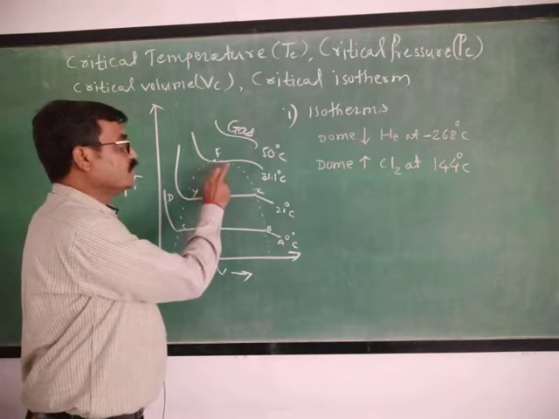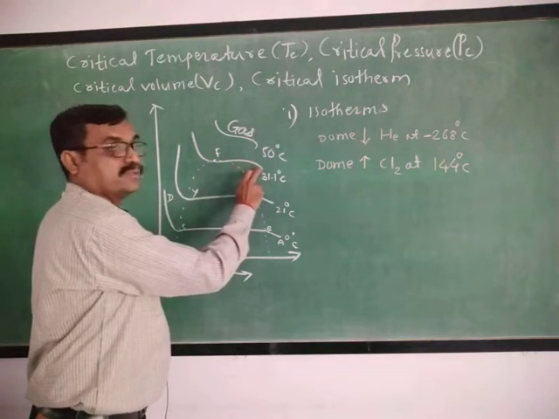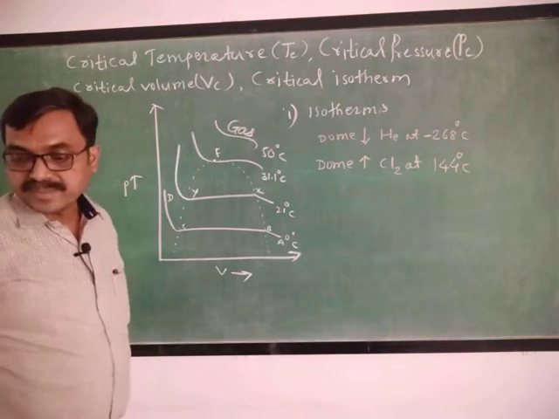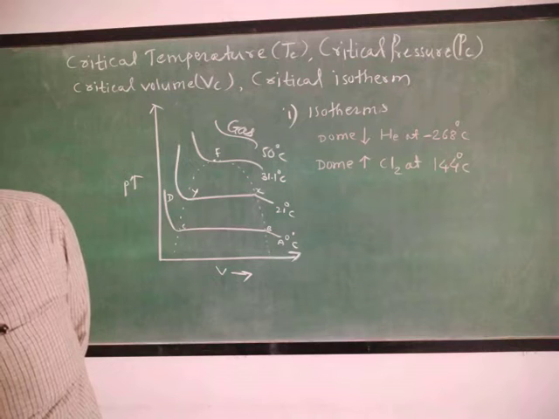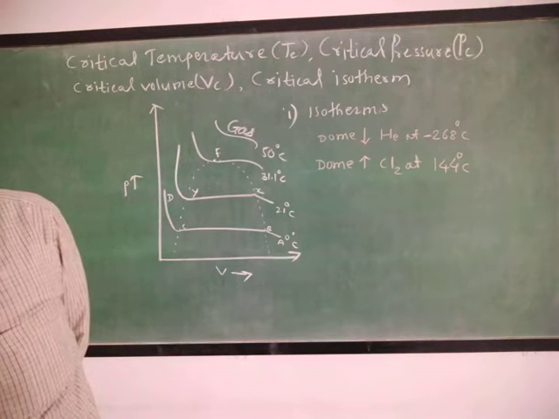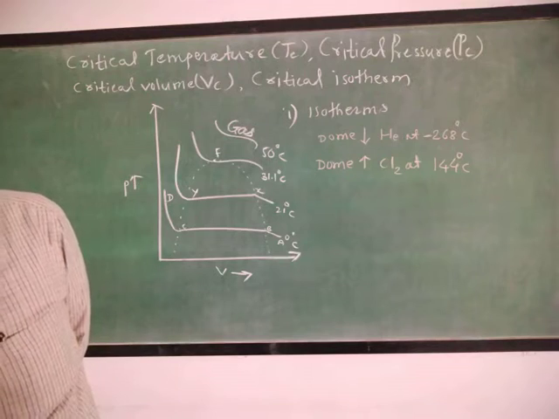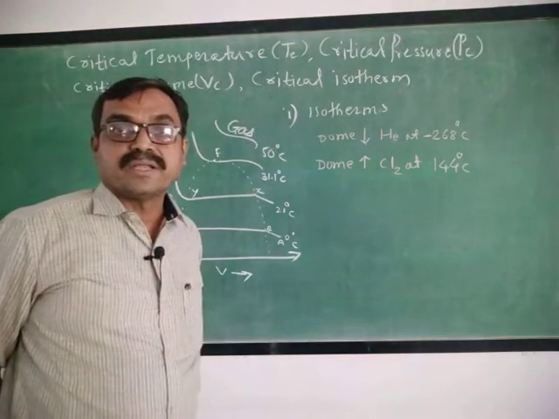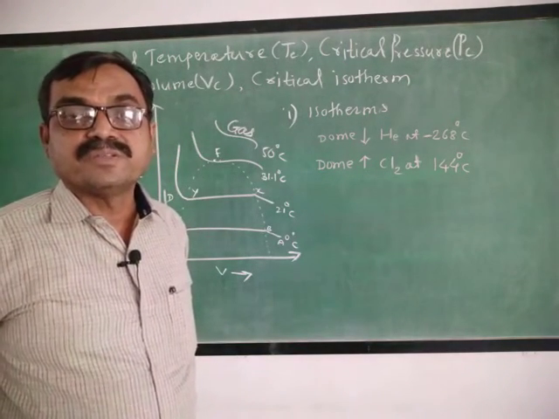Now this critical point F is observed along this curve. That's why this curve is called a critical isotherm. The critical isotherm is an isotherm on which the critical point is observed.